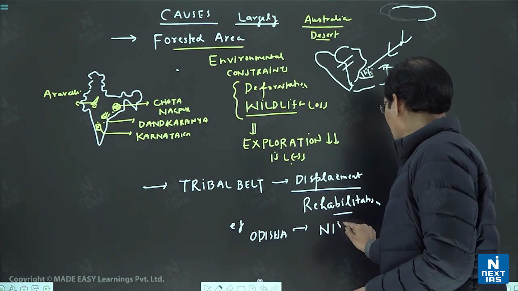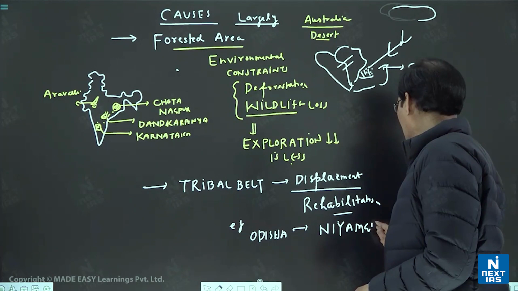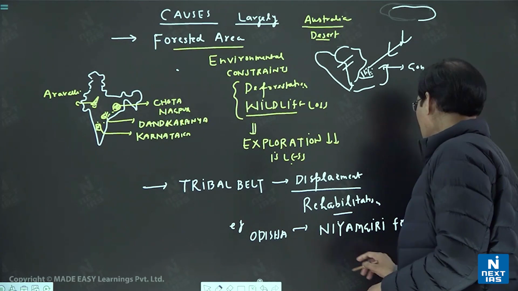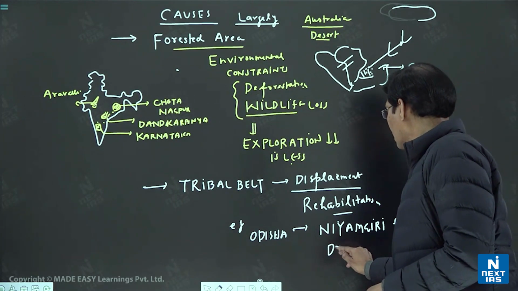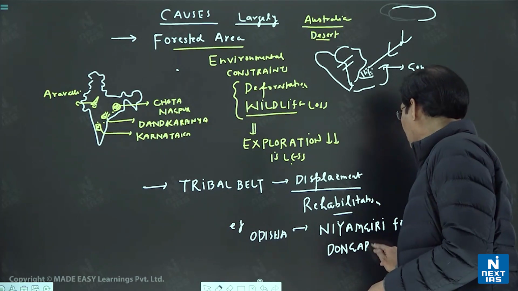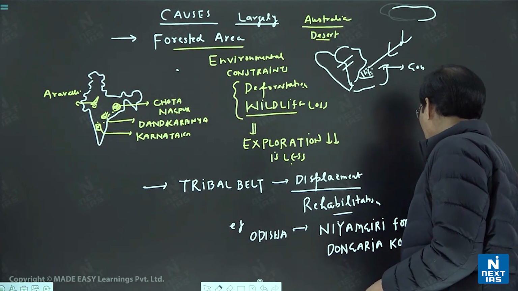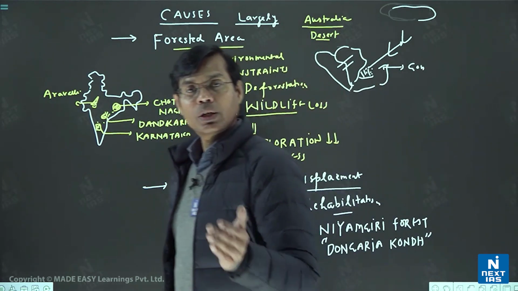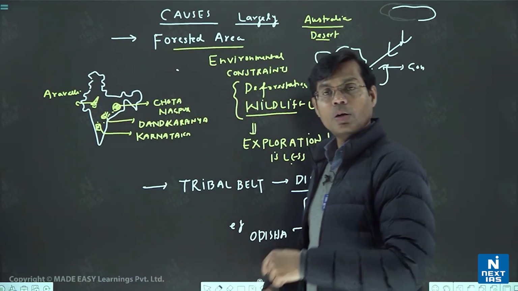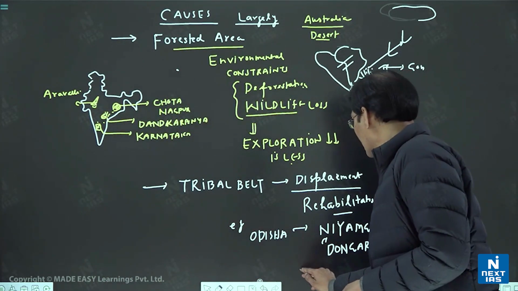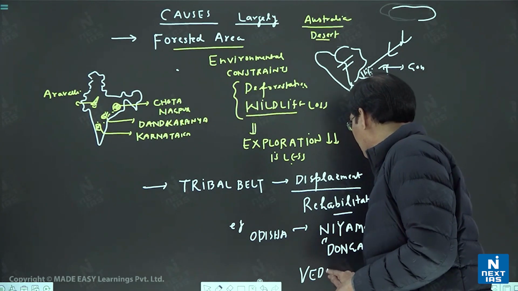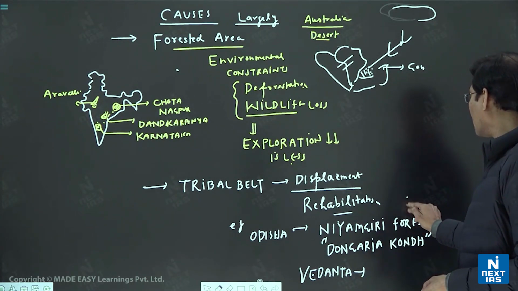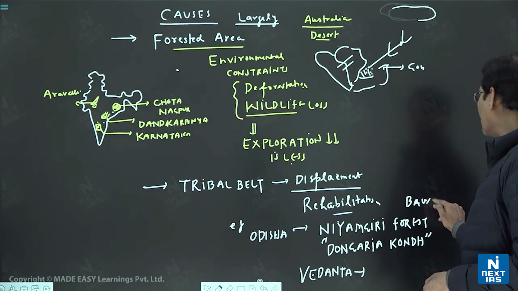For example, in the Kalahandi region, Dandakaranya belt, the Niyamgiri forest or Niyamgiri hill is worshipped by one tribe, the Dongariya tribe or Dongariya Kond tribe. You can mention the name of a tribe like Dongariya Kond. That was such a burning topic in the last few years. The Dongariya people registered their opposition to allowing the mining operation, for which company? Vedanta, a big multinational company, which came to take out the bauxite of Niyamgiri. This area is full of bauxite.